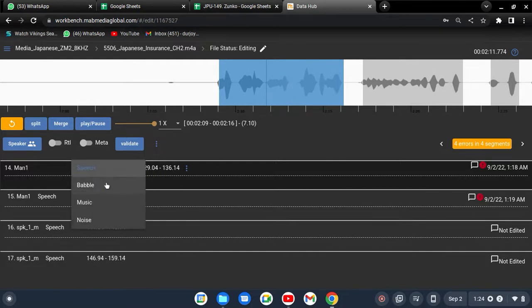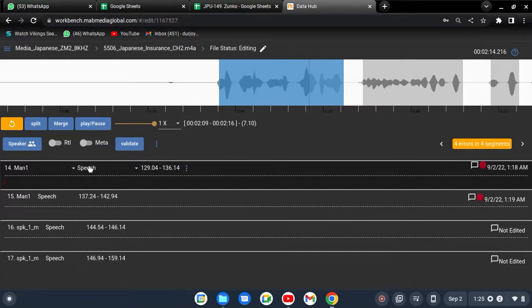That's it. Please don't use bubble and music. No need to use bubble or music in the transcription. So select that as speech. For noise, you will use the noise category, and I will show you slowly after that. At first you have to mark that as speech, because this segment contains speech. That's why I select the category of that segment as speech.